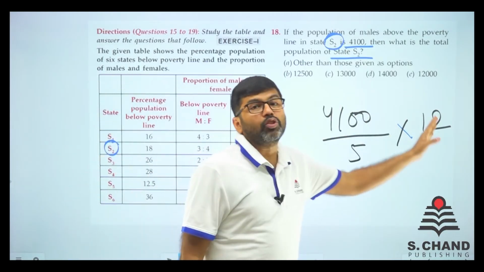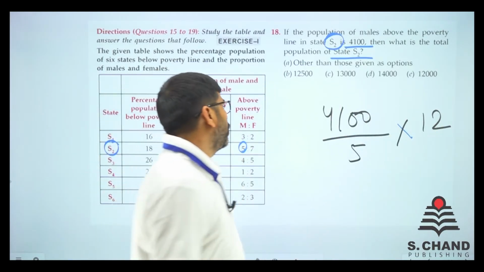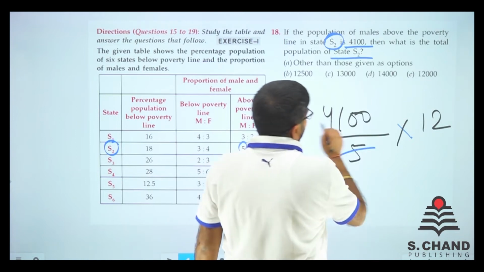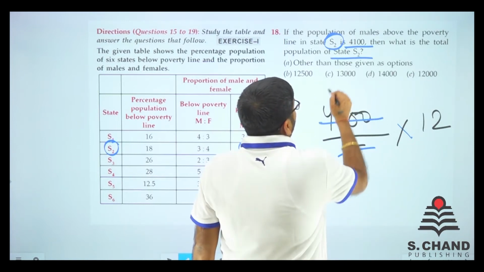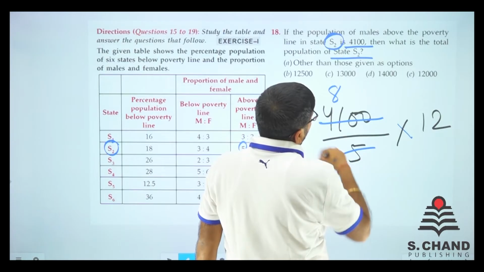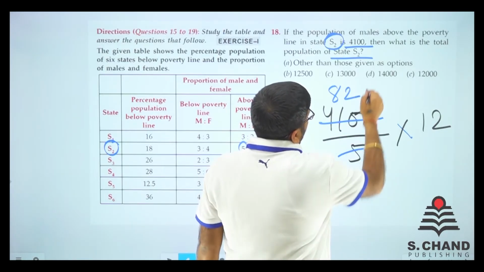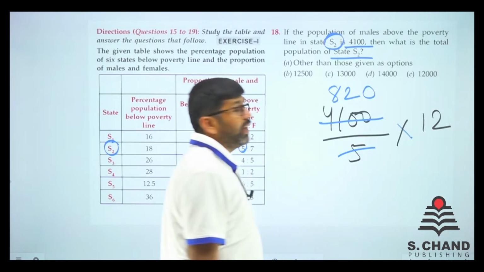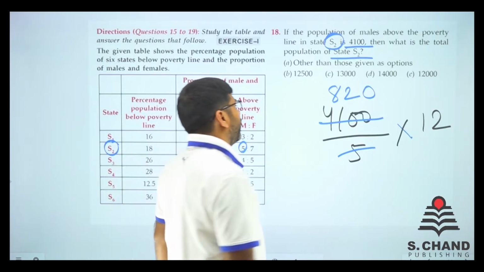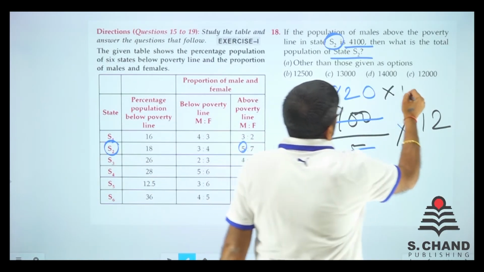And when you multiply the 12 part, you will get the total part. So what we do is divide by 41, which is not very big. It's like 8 times 100, 10 is like 2 times and 0. So 820 when multiplied by 12 will give you the answer. So just multiply it by 12.